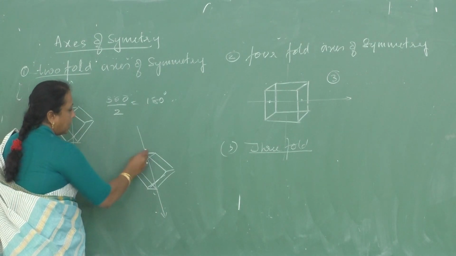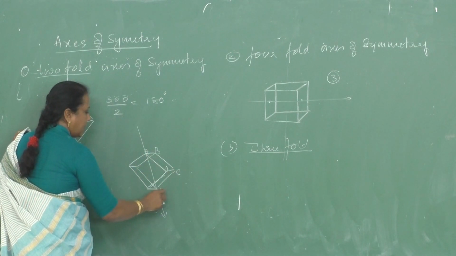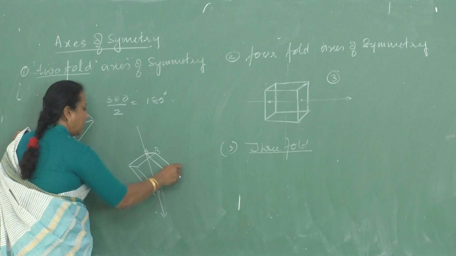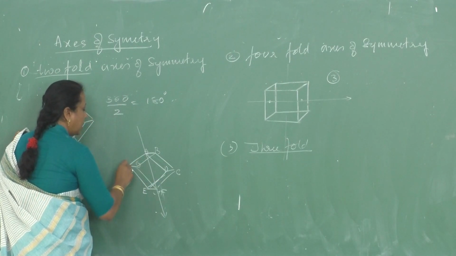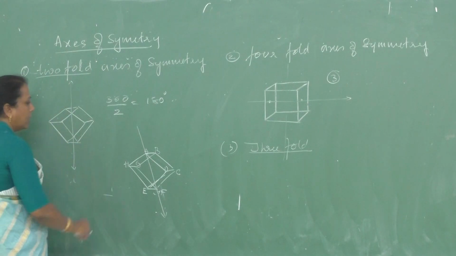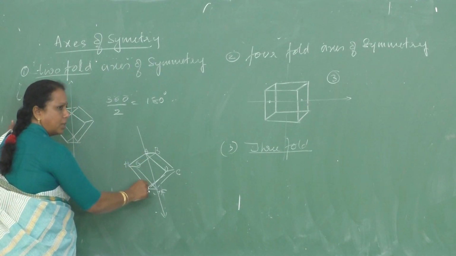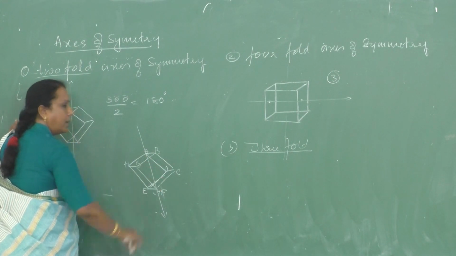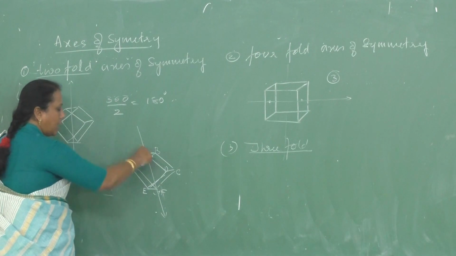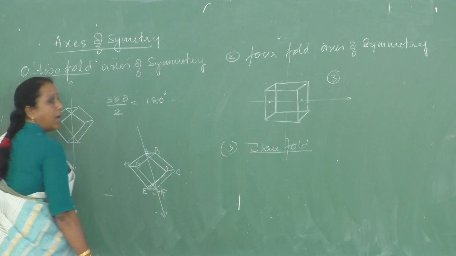So A, B, C, D, E, F, G, H. Opposite corners, that is, A and E are opposite to each other. Diagonally opposite, A and F are diagonally opposite. So this kind of axis is considered as threefold axis of symmetry.